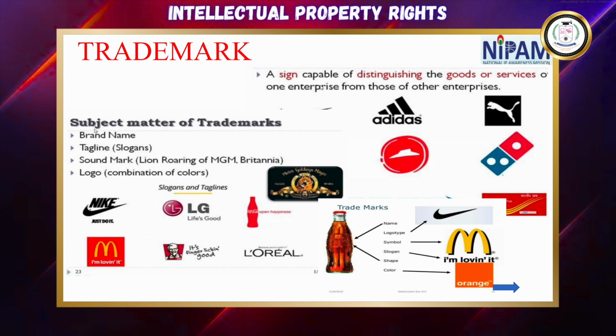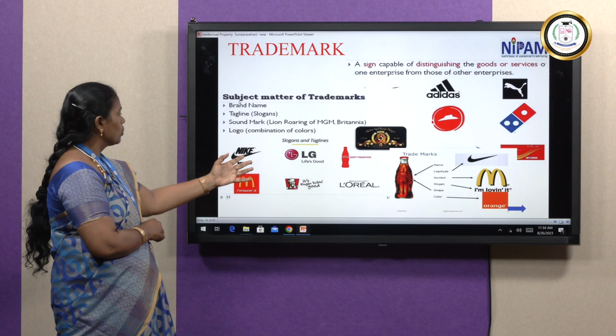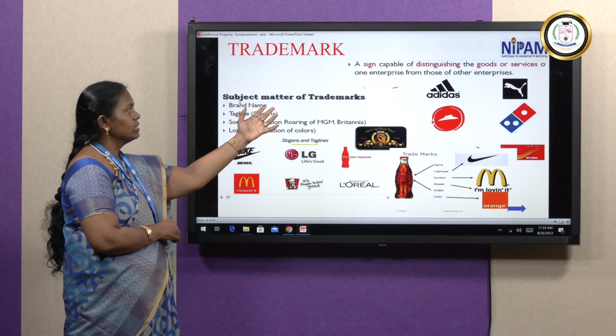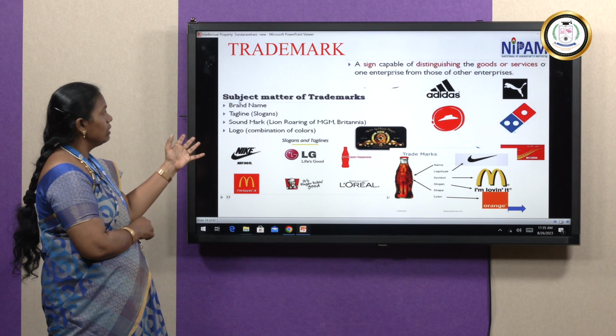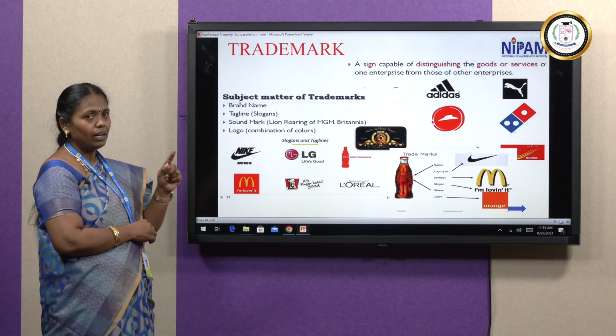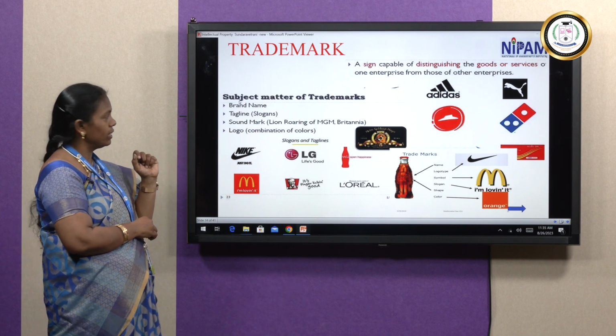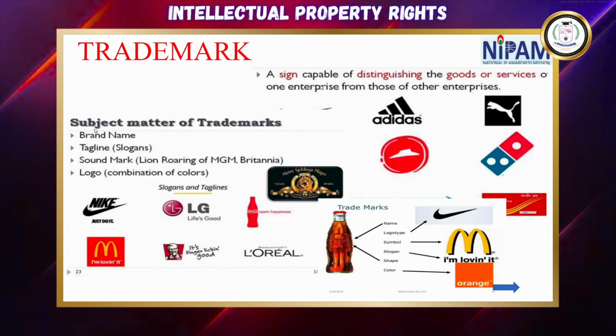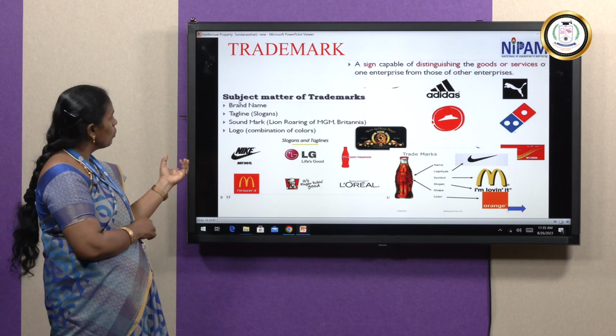Then trademark. The next type is my trademark. These are some well-known trademark symbols we know, right? Adidas, LG, Coca-Cola, McDonald's. Here they will use a brand name. That brand name should be unique. They can get the copyrights, right? Then what are the slogans they are using? For example, LG uses "Life's Good." These are some slogans they will use. McDonald's: "I'm loving it." So these slogans they can add.